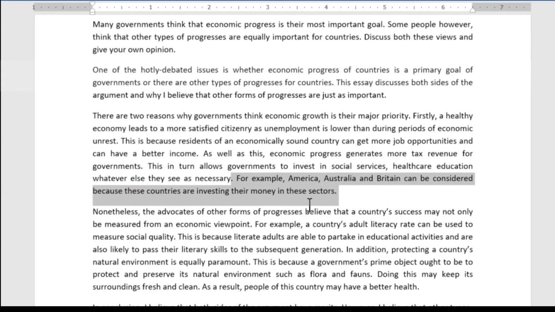So here's our example. For example, America, Australia, and Britain can be considered because these countries are investing their money in these sectors. Great, but why are they investing their money in these sectors? Why are they able to? So we want to tie this back to the tax revenue and the economic progress, right? There's nothing in here about economic progress, and that's what's missing for this example to be truly illustrative. So let's see how I changed it now.